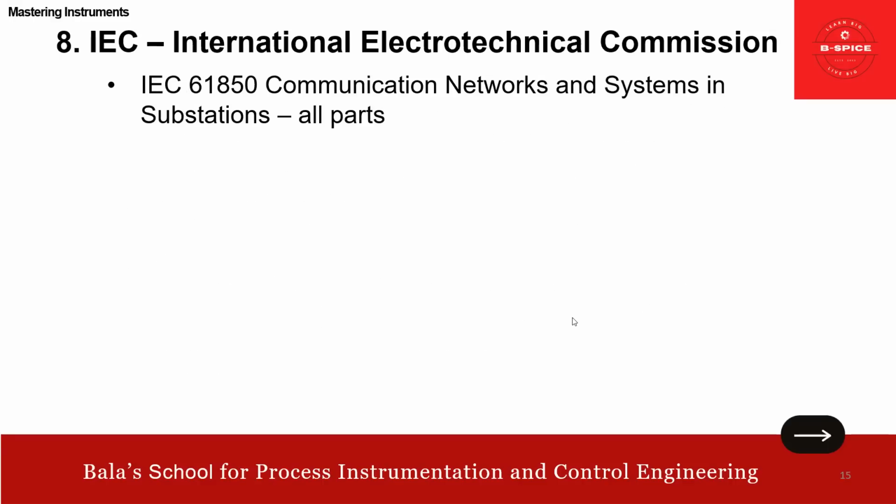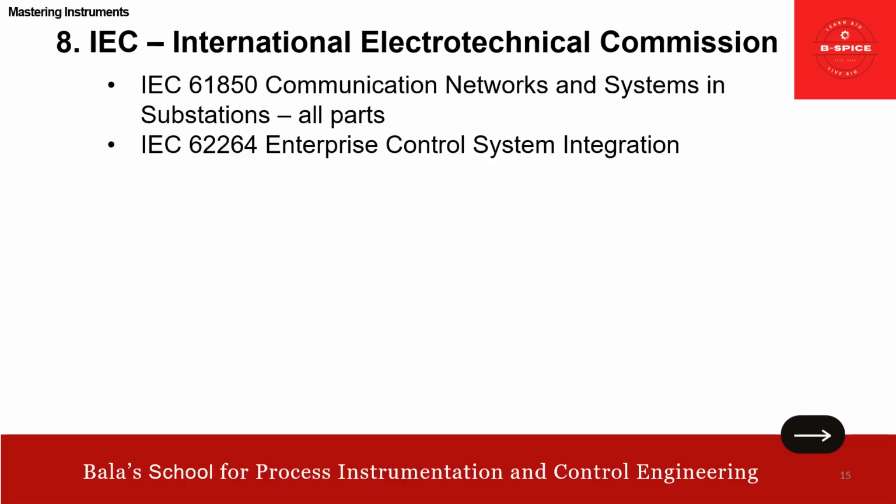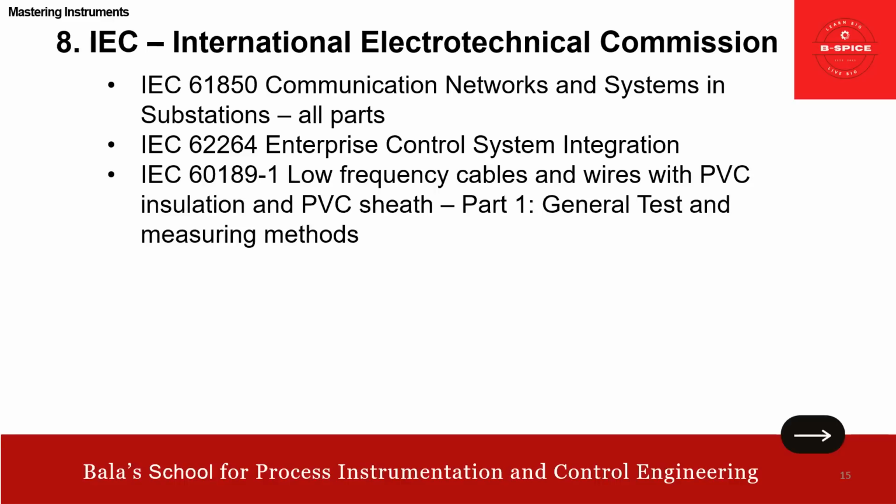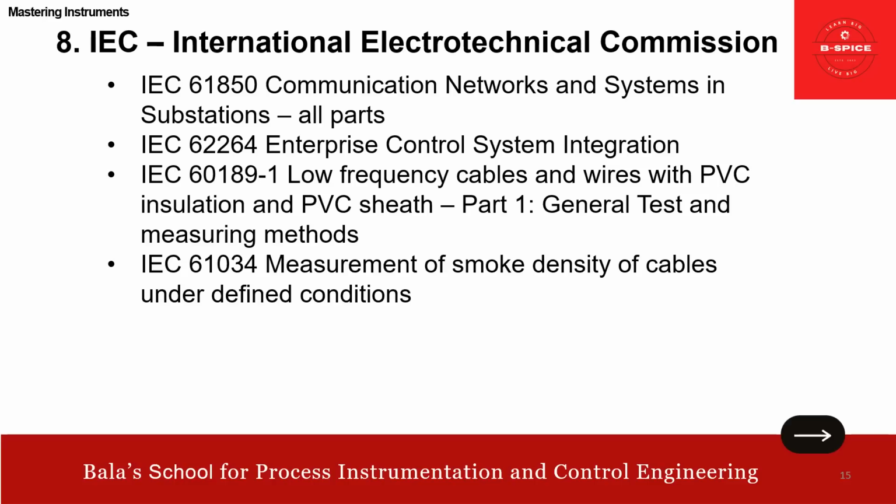Then IEC 61850. This is communication network and system in substation. Then 62264, again enterprise control system integration. IEC 60189 Part 1 talks about low frequency cables and wires with PVC insulation and PVC sheath, and general test and measuring methods. This is more of electrical actually. Then IEC 61034 talks about measurement of smoke density of cables under defined conditions.